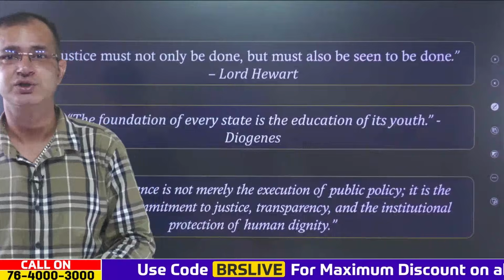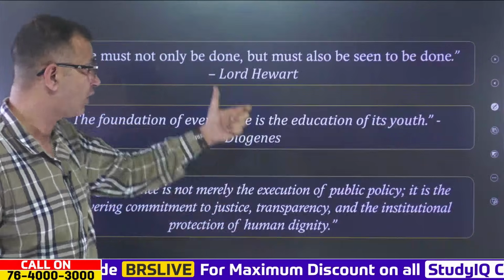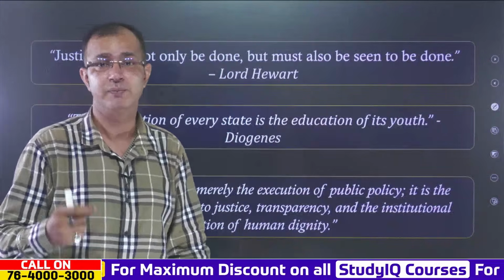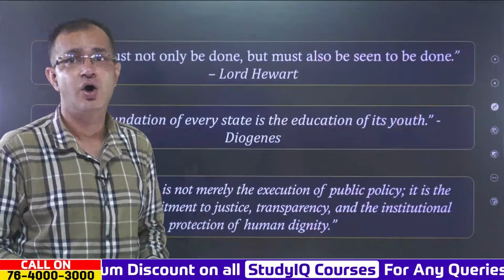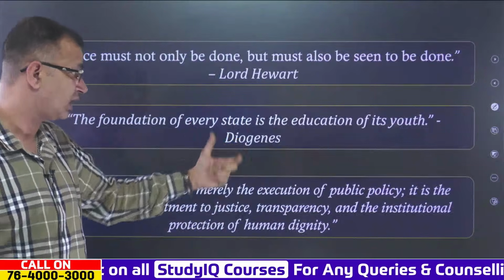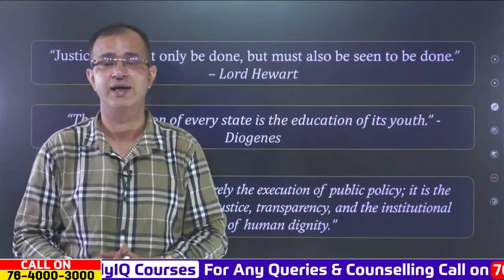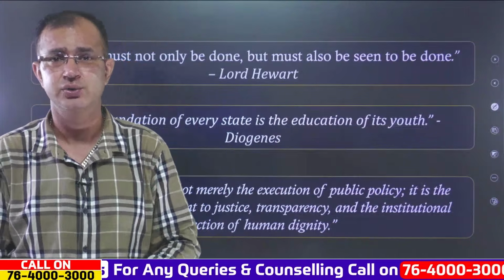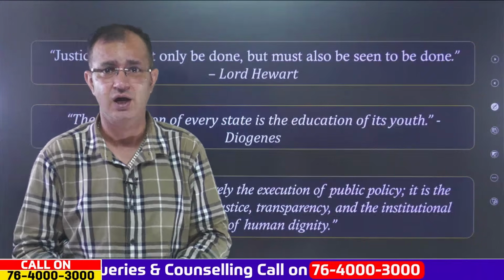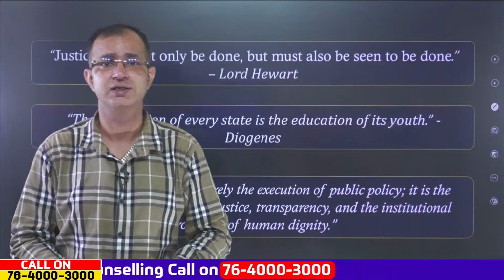Now you can use these quotes while framing the answer for your GS Paper 2, that is governance and polity. Or when it comes to the Diogenes quote, you can use this when you are writing the answer related to the issue that we are seeing right now, the protest of the students that is ongoing.